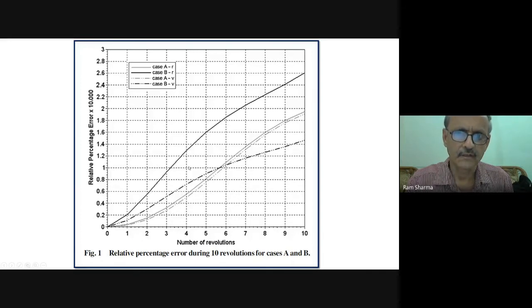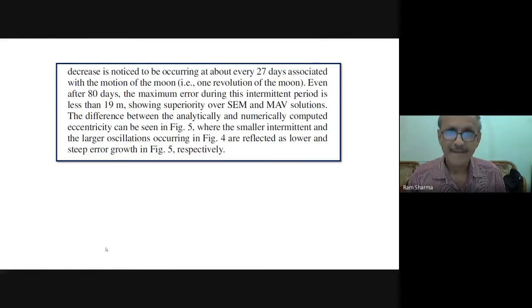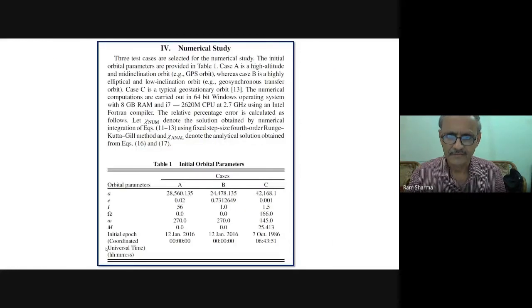Whereas these 2 are R for case B, and this is V. Here it is less in this case, and this is slightly more, but the trend is following the same thing. So what is case B? Case B is this high eccentric orbit.